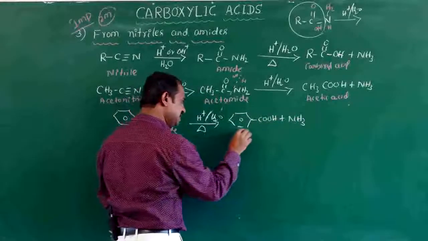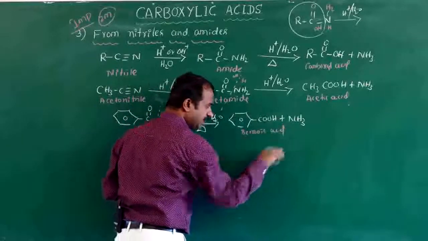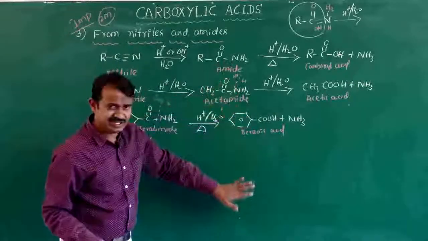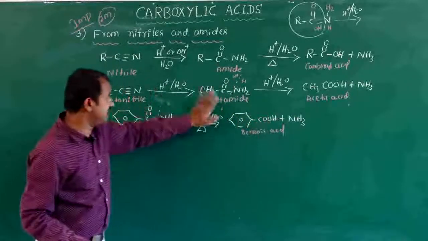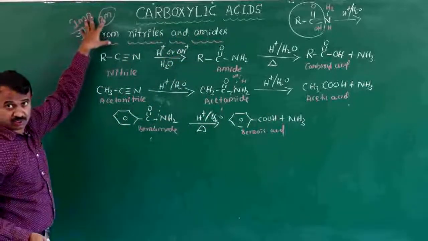The name is benzoic acid. These are the preparations of aliphatic acid and aromatic carboxylic acid from nitriles and amides. They will ask a 2 marks question, very very important.